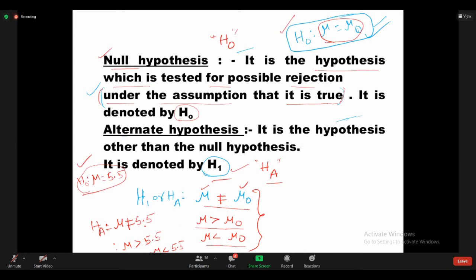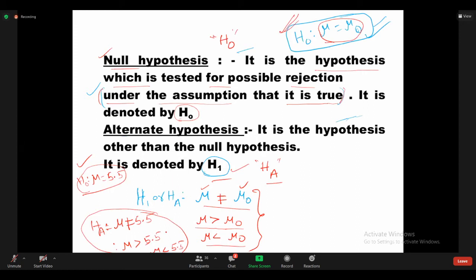Whether to take not equal to, greater than, or less than depends on the given data; we can choose any one of these. But the null hypothesis is always like this only. This is the standard thing. Initially, we are assuming the statement is true. For that, the notation is H naught: the actual population parameter is equal to the estimated population parameter.